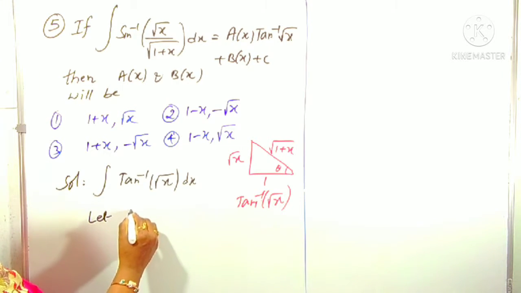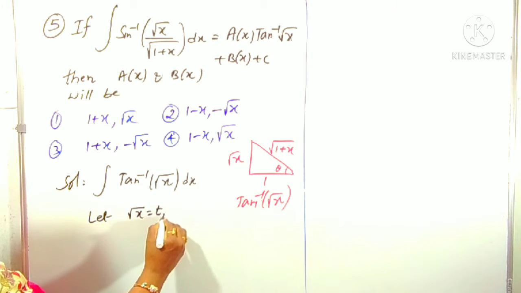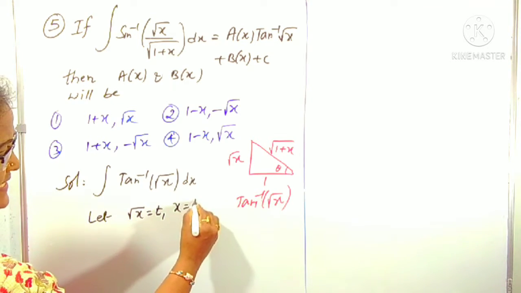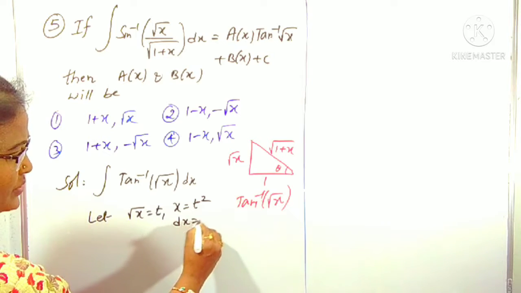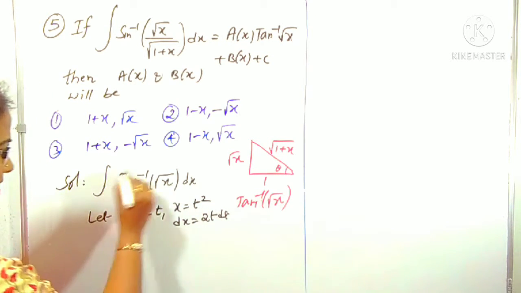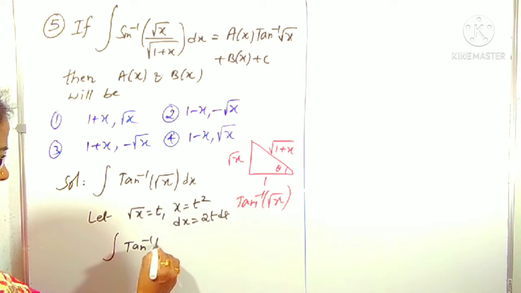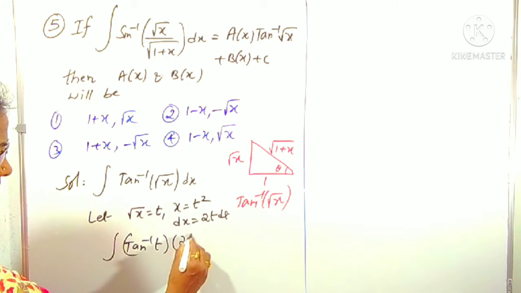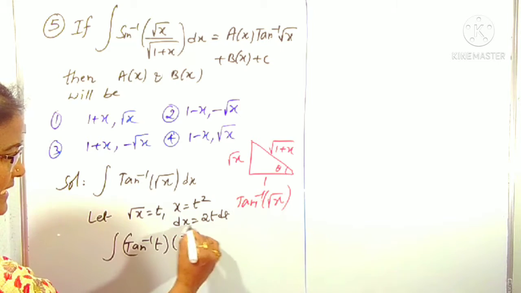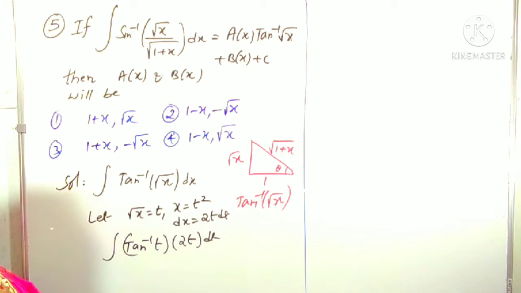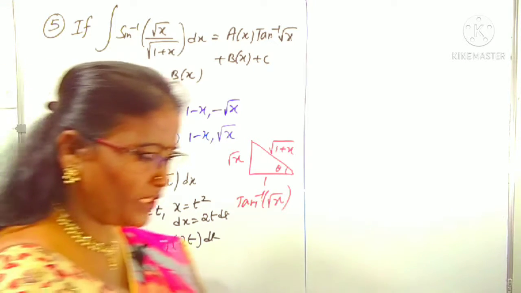Let root x be t, meaning x is t square, dx is 2t dt. Now this becomes tan inverse t into 2t dt. You can observe that there are two functions: tan inverse t and t, so a product of two functions.